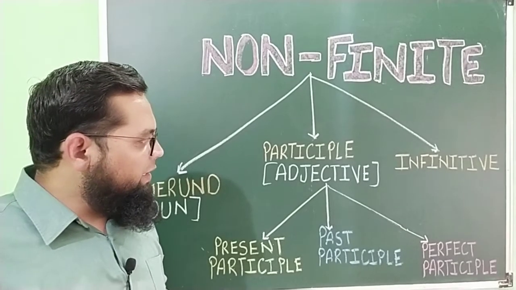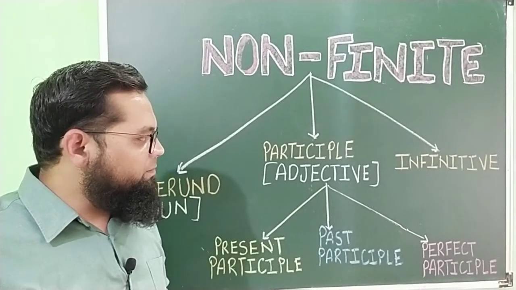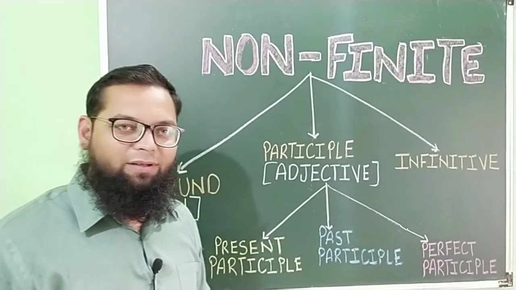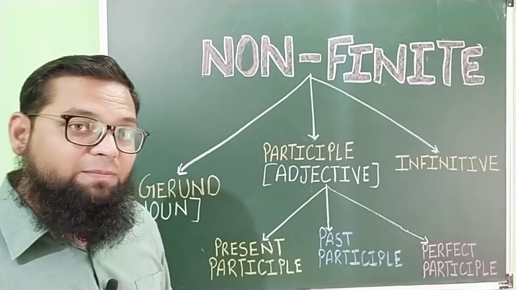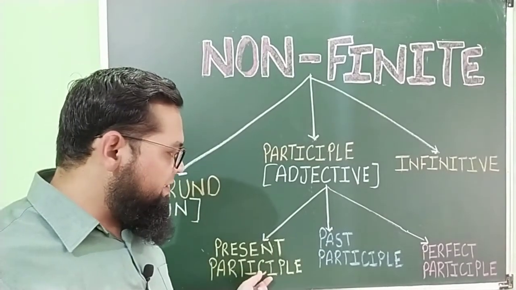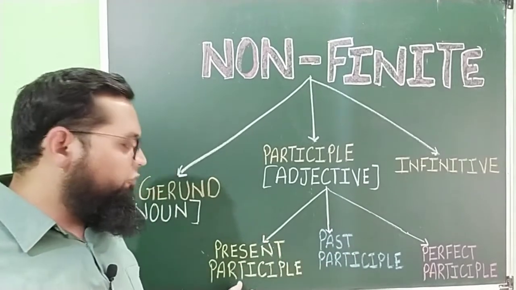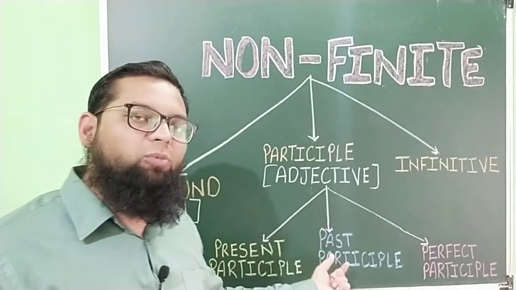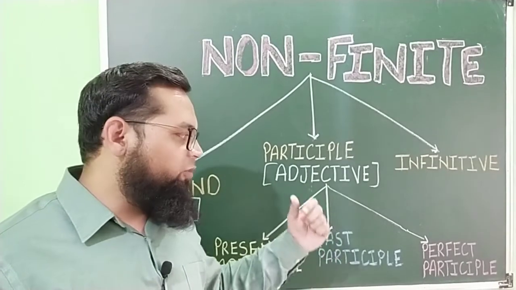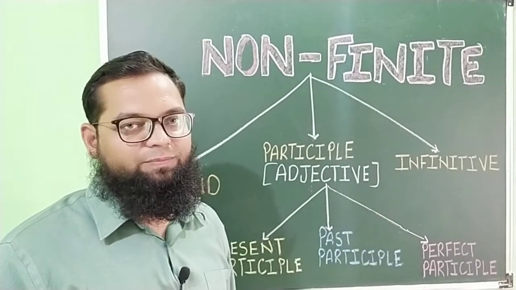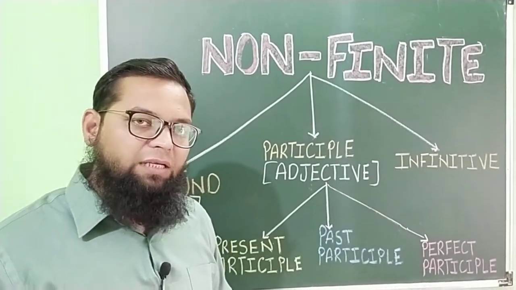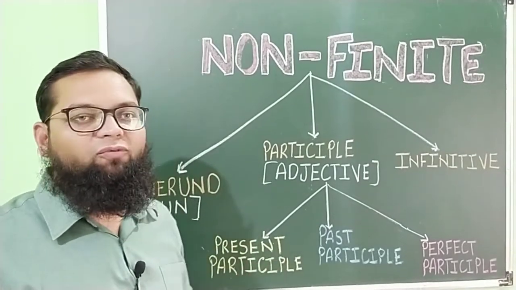And the third kind of participle is perfect participle. Perfect participle will be the mixture of present participle and past participle. The ing form of the verb plus the third form of the verb will be used, and that will be perfect participle. We are going to study the examples of all the non-finite verbs.